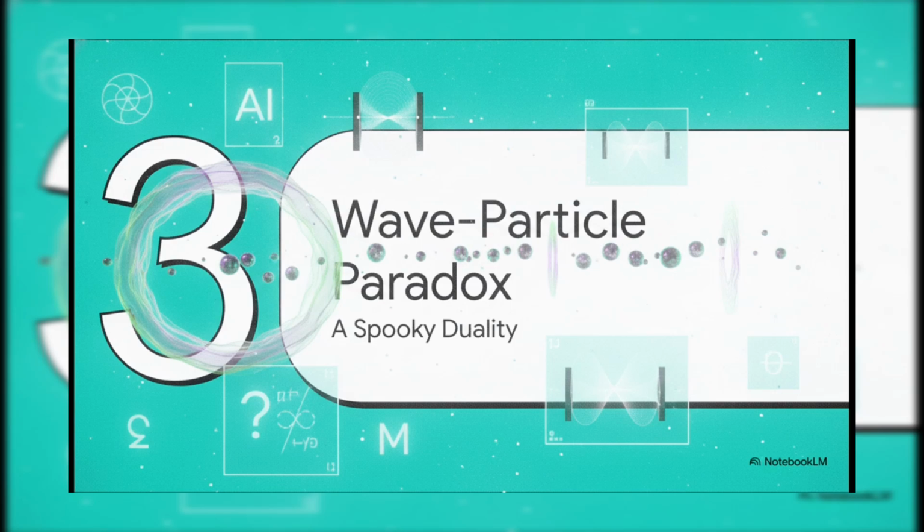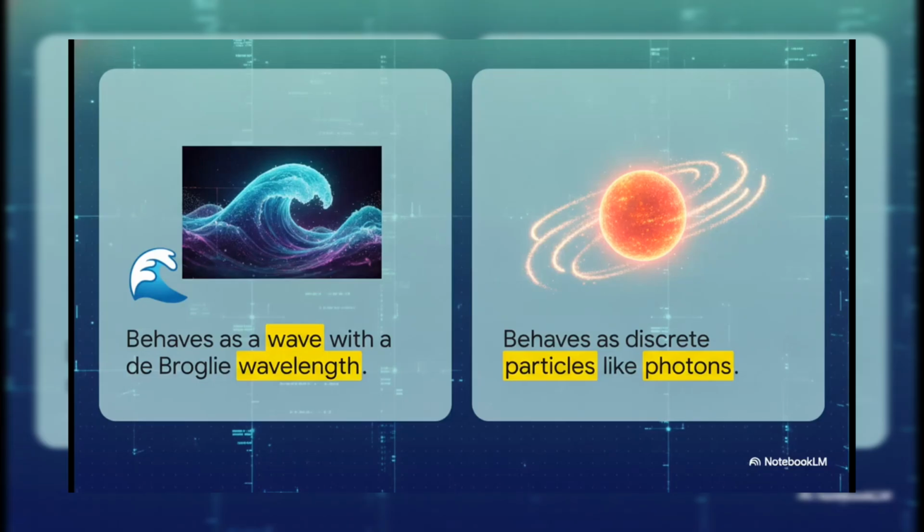Section 3. The wave-particle paradox. Now, we reach the point where the plot really thickens. This highlights the ultimate paradox: light behaving simultaneously as a continuous wave and as discrete, bullet-like particles. For generations, scientists argued fiercely over which one it was, but the breathtaking conclusion was that it's intrinsically both. And here is where it gets downright spooky.